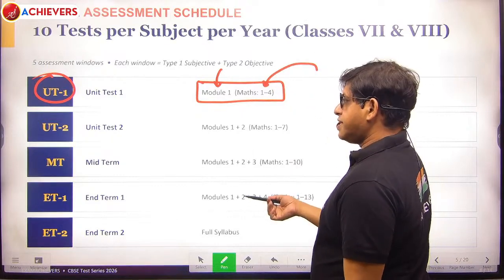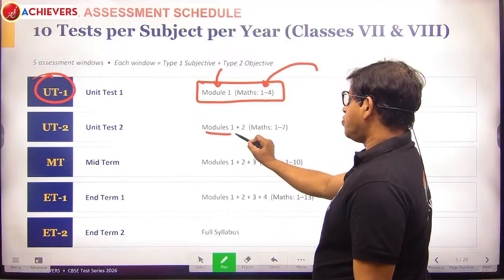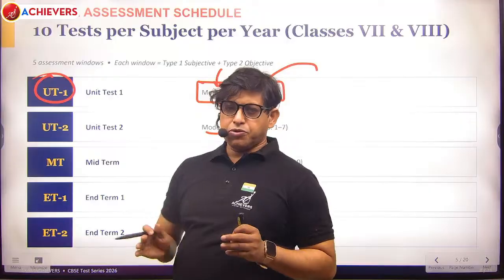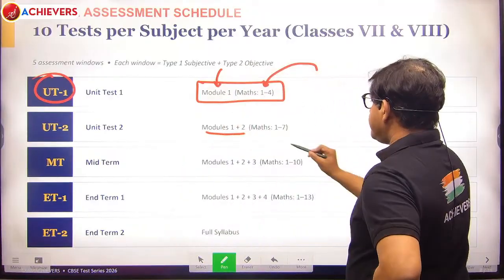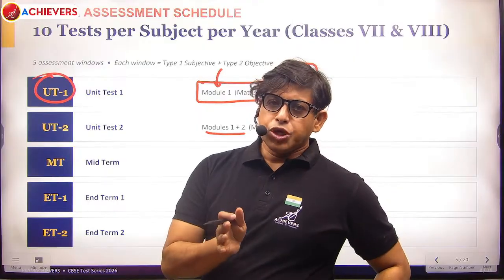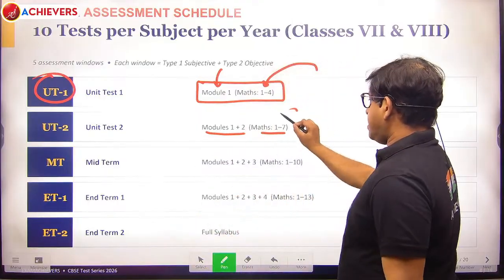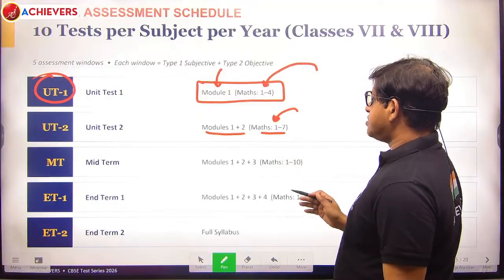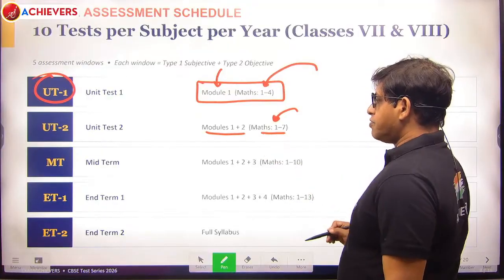For example, in the second unit test, we are going for modules 1 plus 2. So we are basically going with the cumulative approach. And because the number of modules in maths is very high, for UT2 we are going for maths modules 1 to 7, and the rest, that is physics, chemistry and biology, modules 1 plus 2.